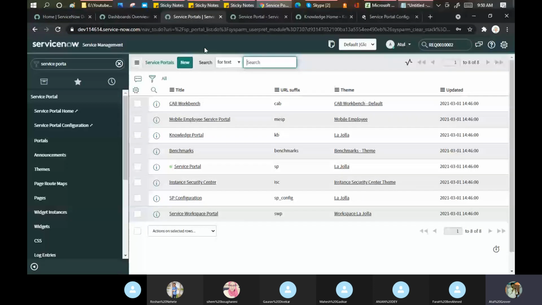From where are these links getting triggered? These are getting triggered from this particular portal. See, I am using service portal. It says, what is the URL suffix? URL suffix is sp/sp. Then I will call a script and I will load a page for you. So it's loading a page for me.